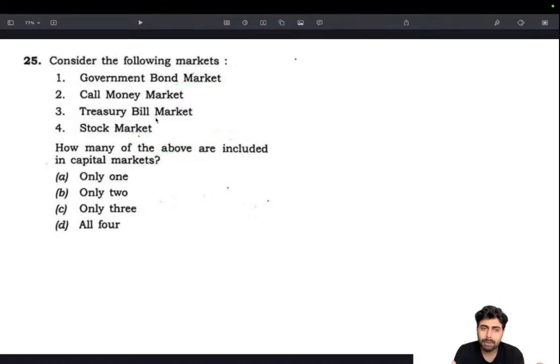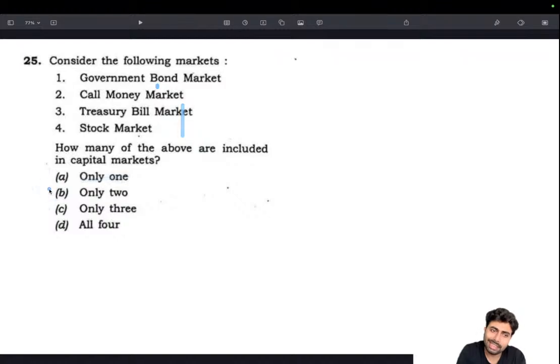So if you can club them, that is, if one short-term instrument belongs to one market and another short-term instrument belongs to another market, then we can say they both belong to one market, or we can eliminate the other two. So thereby we can eliminate any two. Even if we don't know the answer, we can be sure that these two can be clubbed. I've seen the government bond market and stock market can be clubbed because of the duration. In the same way, 2 and 3 can be clubbed. So even if we don't know the answer, we can be sure that all 4 won't be there. Only 3 is not possible. Only 1 is also not possible. It could be either these 2 or these 2.